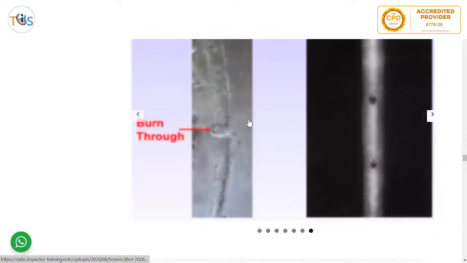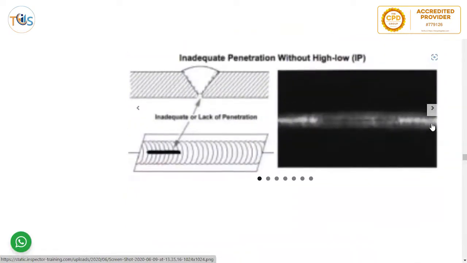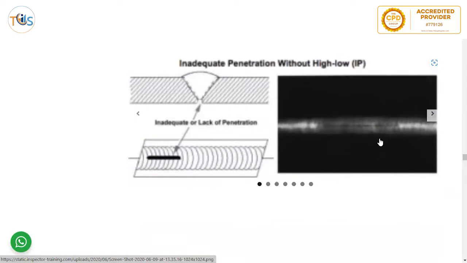And then burn through. You can see the actual burn through here, and you can see here it's dots in the radiograph. These are burn through. Inadequate penetration with high-low. You can see right in the middle there is a straight line, so this is incomplete penetration. As you can see here, there is less weld here, and then more rays pass.